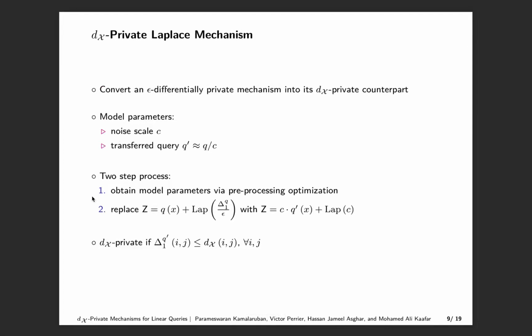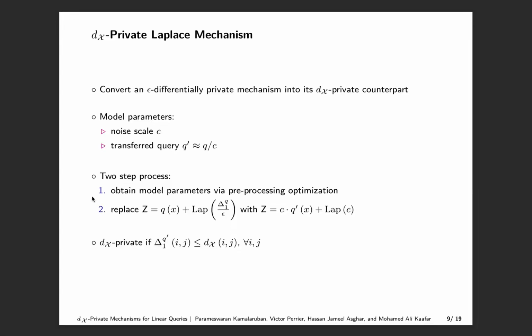Recall the Laplace mechanism. To achieve epsilon differential privacy, we compute the difference in the answers to the query over all neighboring datasets, given by the global sensitivity delta, and then add noise of scale delta over epsilon. The corresponding quantity in dx privacy is the pairwise sensitivity delta of i, j divided by the pairwise privacy budget dx of i, j. But this is potentially different for all i, j. Therefore, to obtain a dx private counterpart, we need to obtain a single optimum noise scale C.